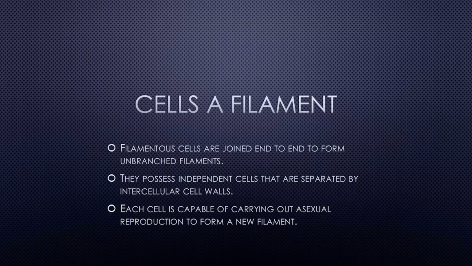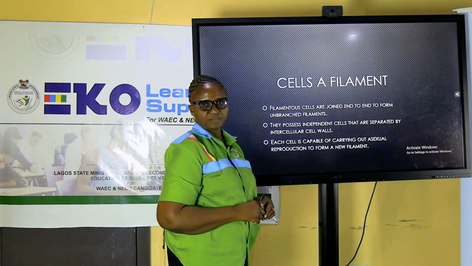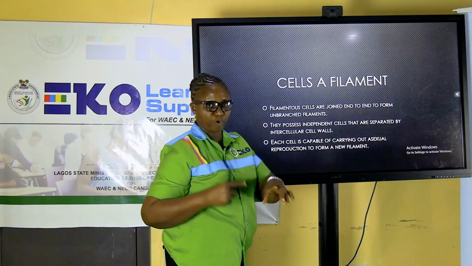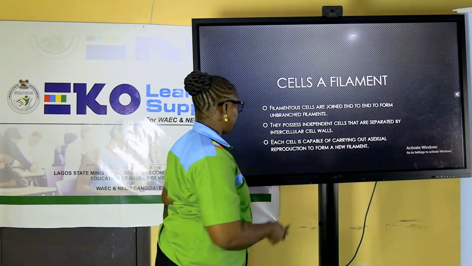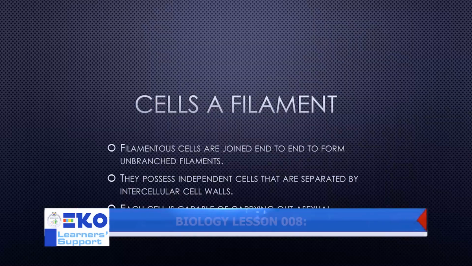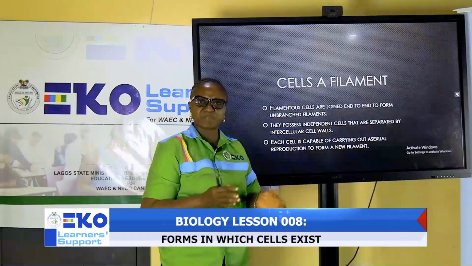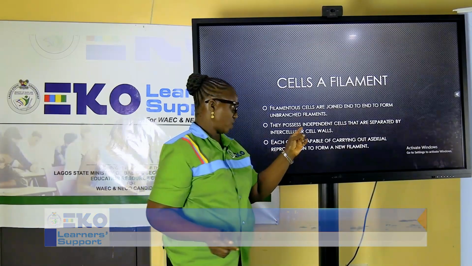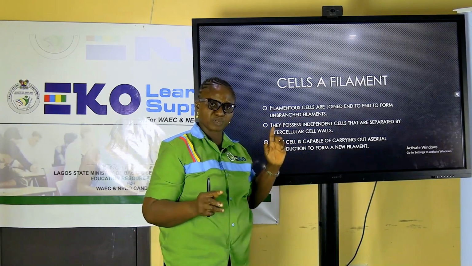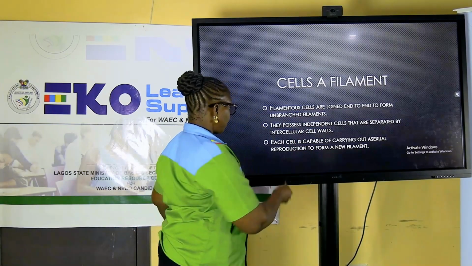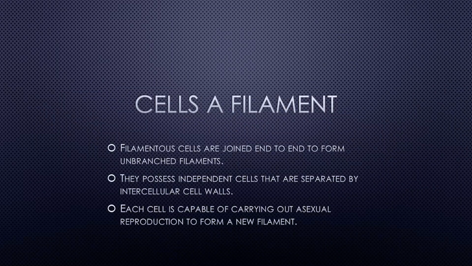Filaments or filamentous cells, how are they? They are joined end to end to form unbranched filaments. They only break when they want to reproduce to form new ones, when they are reproducing asexually. They possess independent cells that are separated by intercellular walls. What do I mean by intercellular walls? These are walls that separate one cell from another. When you compare this with the first two forms of cells that we considered, you know there's a difference. Each cell is able to carry out activities of life by reproducing on its own.